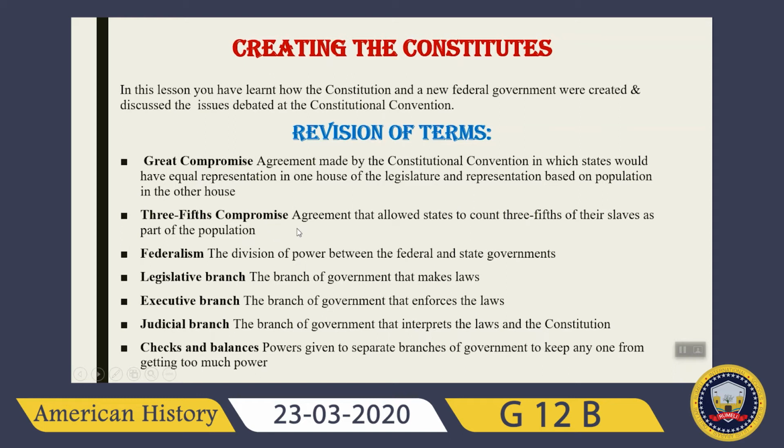The 3/5 Compromise was also an agreement that allowed states to count 3/5 of their slaves as a part of the population. Then federalism. What is federalism? It's a division of power between the federal and the state government. Legislative branch, you should know what the legislative branch is. The legislative branch is the branch of government that makes law, and the executive branch is the branch of government that enforces the laws. The judicial branch is the branch of government that interprets the laws and the Constitution.